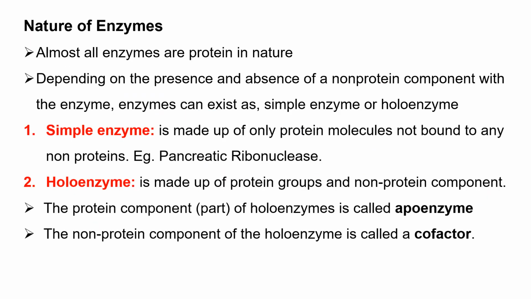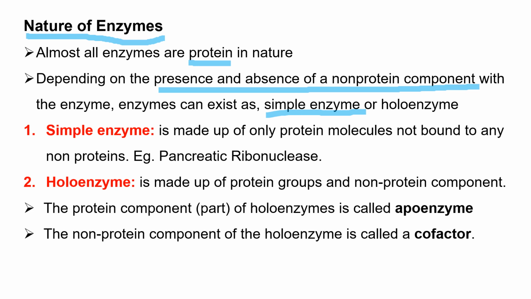The other point is the nature of enzymes. Almost all enzymes are protein in nature, but depending on the presence or absence of non-protein components with the enzyme, they can exist as simple enzyme or holoenzyme. This classification is based on the presence or absence of non-protein components in the enzyme.